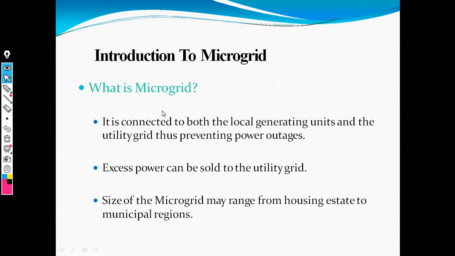This microgrid is connected to local generating units and it gives power to the grid. A microgrid generates power and this power can be sold to the utility grid, that means the consumer side. The whole system of microgrid can be controlled with the help of the municipal region. A microgrid is also useful for industrial, commercial and housing. Now these are the concepts of microgrid.